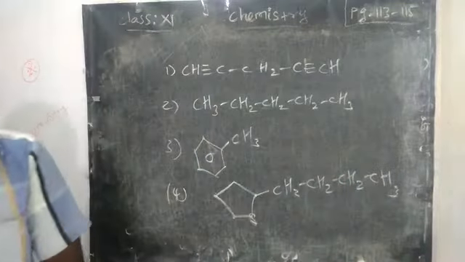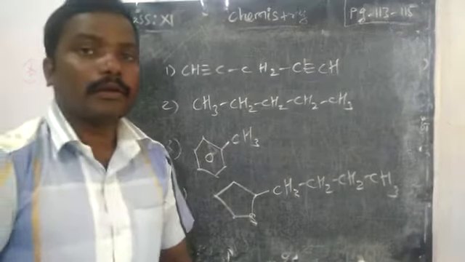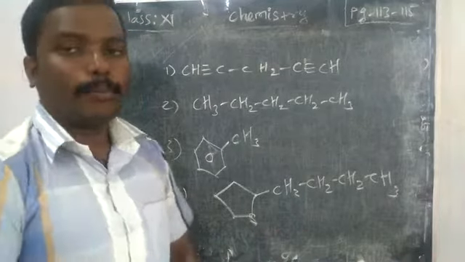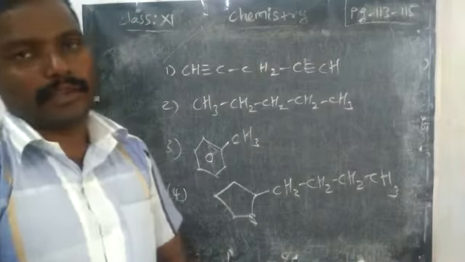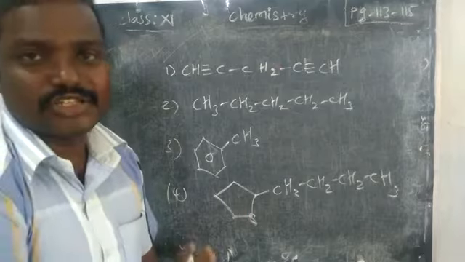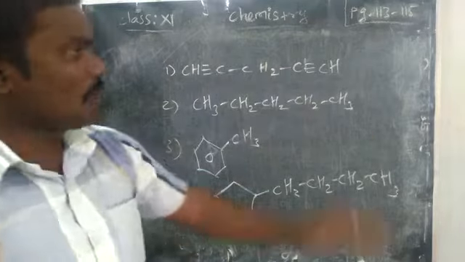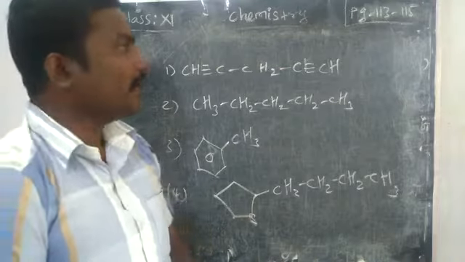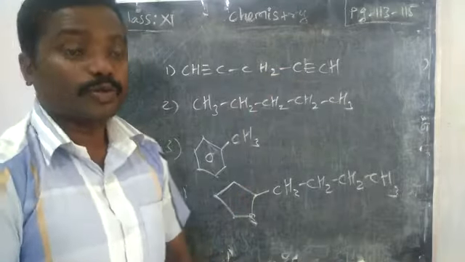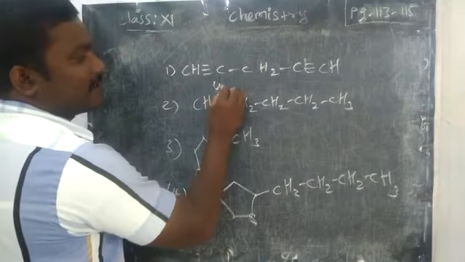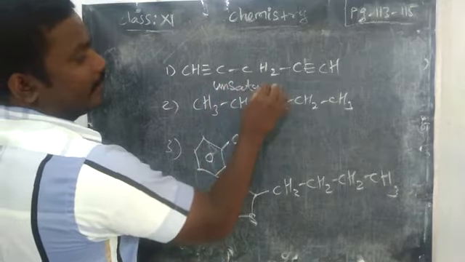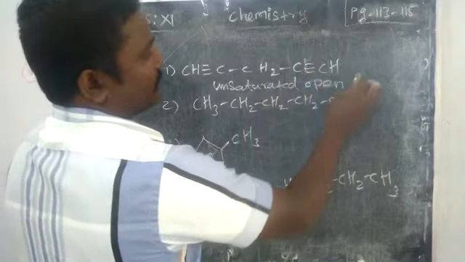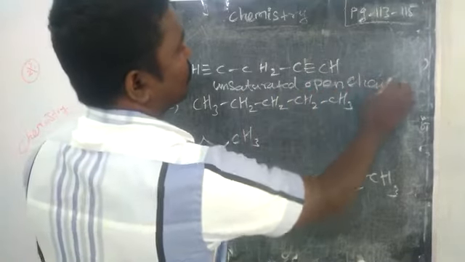Okay. Yesterday we studied classification, right? So these four compounds you must classify based on their structure. The first one is linear, so we can say open chain, but it has a triple bond, so we have to tell unsaturated open chain compound.